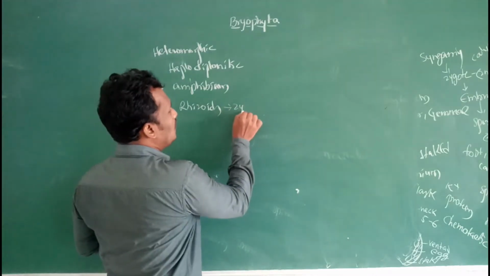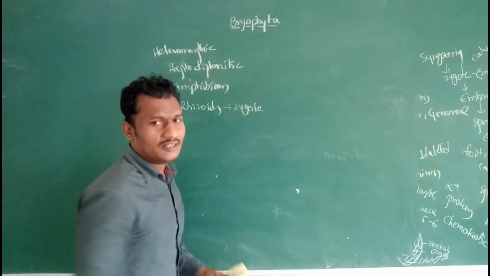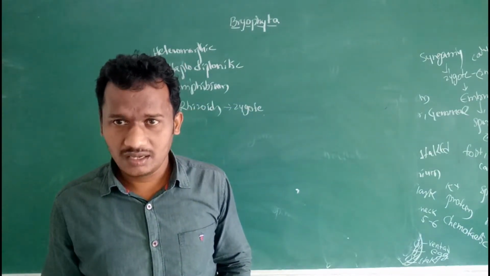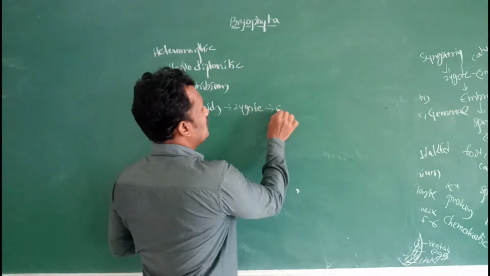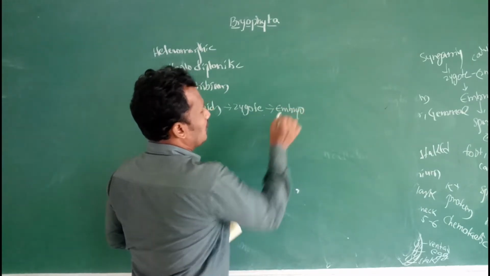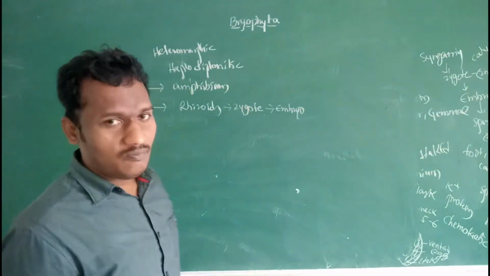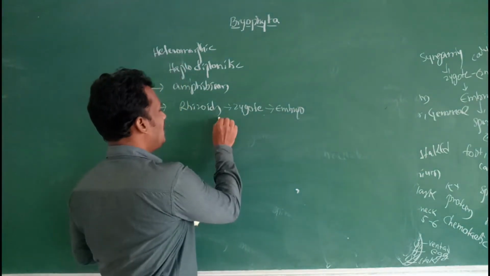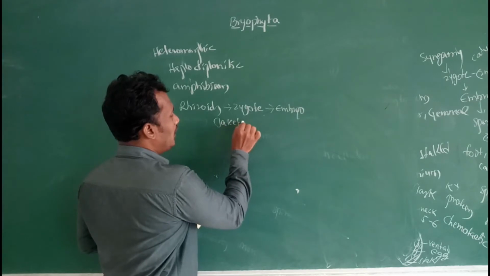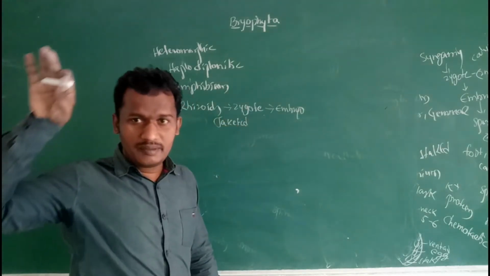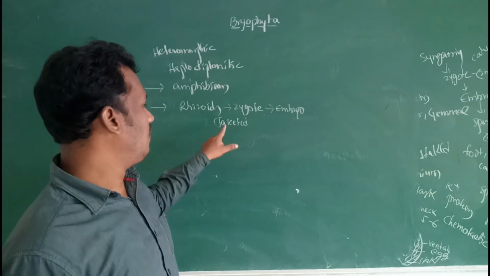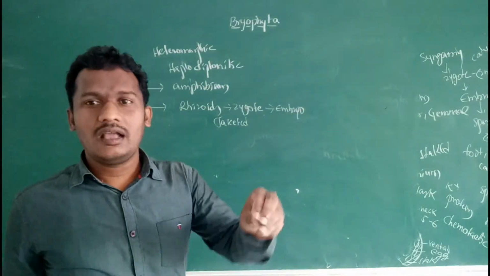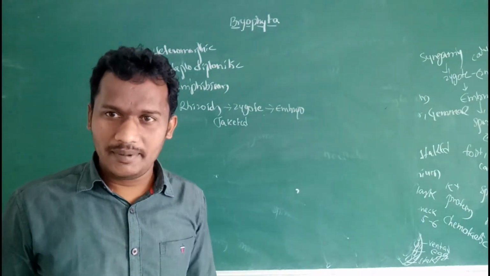Next, zygote formation within the archegonia. Zygote formation takes place within the archegonium, then zygote to embryo. The zygote forms by the fusion of male and female gametes. These male and female sex organs are in a jacketed condition. In algal members, it is a non-jacketed condition. In bryophytes, it is a jacketed condition. These four characters are adaptations to land habitats.